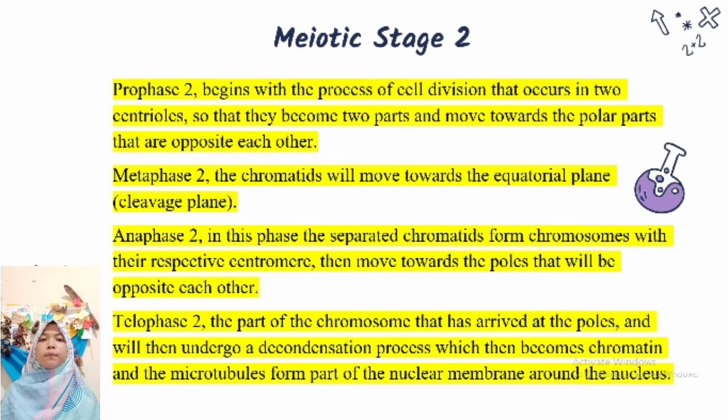Telophase 2, the chromosomes that have arrived at the poles will then undergo a decondensation process, which then becomes chromatin, and the microtubules form part of the nuclear membrane around the nucleus.